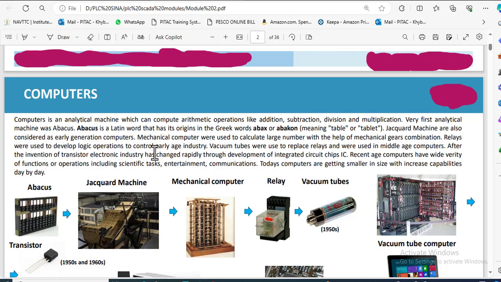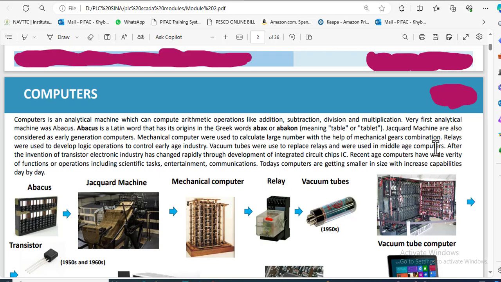First one is the computers. Computer is an analytical machine which can compute arithmetic operations like addition, subtraction, division and multiplication. Very first analytical machine was abacus. Abacus is a Latin word that has its origin in the Greek words abax or abacon, meaning table or tablet.